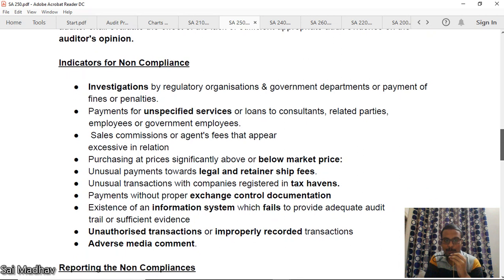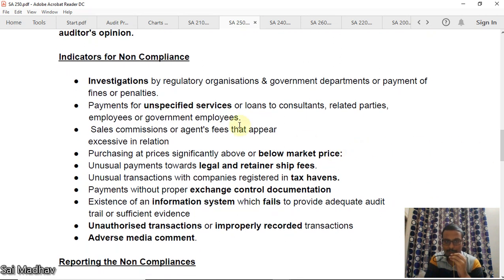Indicators of non-compliance. If these things happen, there is a high chance of non-compliance. First thing, investigations by regulatory organizations. Any investigations being conducted by regulatory or government departments, or payments for unspecified services, or loans to consultants. You are paying regularly to lawyers and every consultant, sales commission or agents' commission that is excessive.